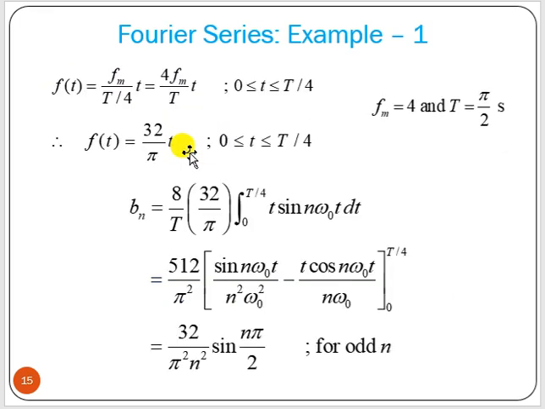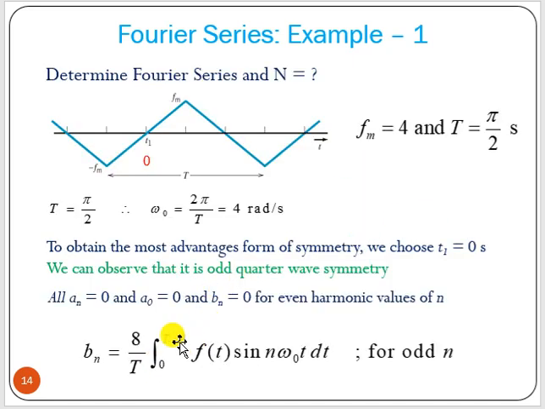So f(t) equals 4 Fm t by T, for the 0 to T by 4 range. Putting Fm equals 4 and T equals pi by 2, we will get f(t) equals 32 by pi t from 0 to T by 4. So we are getting the expression for 0 to T by 4.